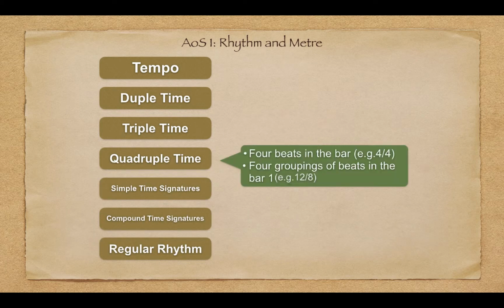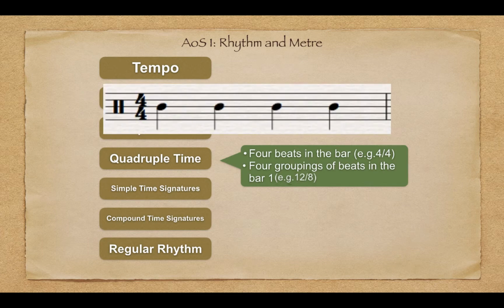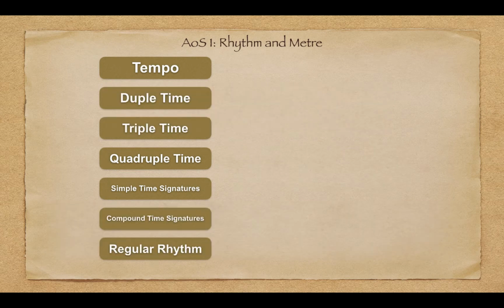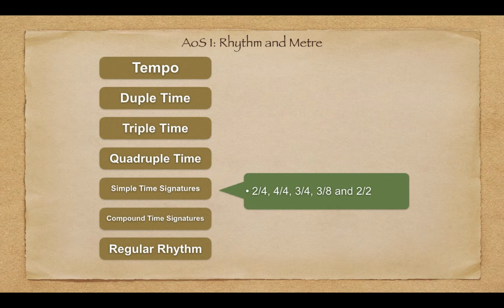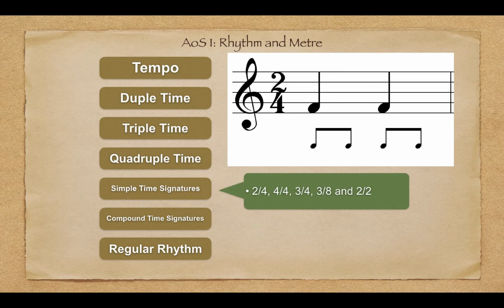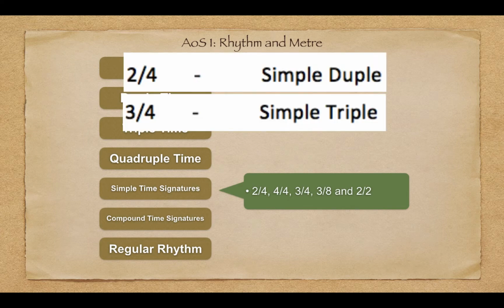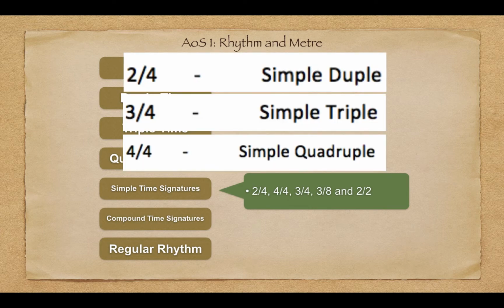Quadruple time. Quadruple time is when we have either four beats in the bar or four groupings of beats in the bar. For example, 4/4 has four crotchet beats in the bar, and 12/8 has four groupings of three quavers in the bar. Simple time signatures. Simple time signatures are time signatures with the numbers 2, 3, or 4 at the top. Generally speaking, they are time signatures where we can divide each beat into two. Here are some examples of simple duple, simple triple, and simple quadruple time signatures.